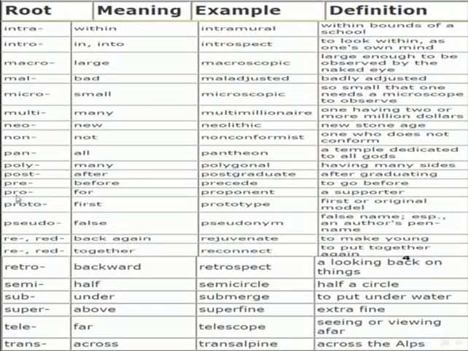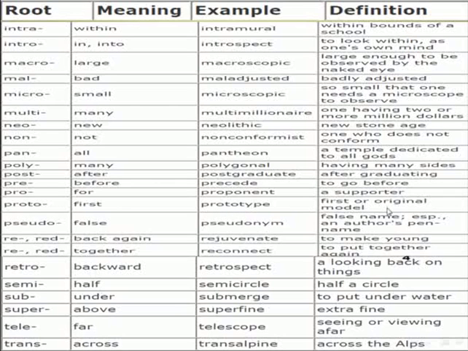Prefix root: pro. The meaning: for. Example for the use for the root: proponent. Proponent. The definition: a supporter. Another example for a prefix root: proto. It means first. The example for the use: prototype.